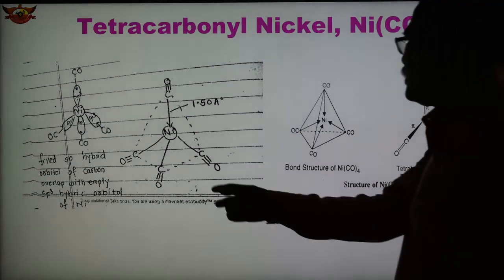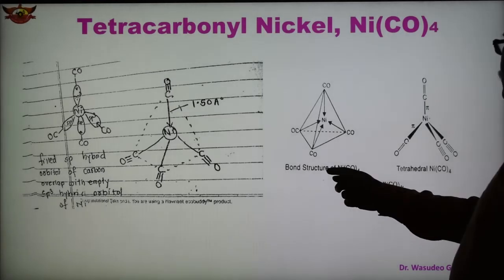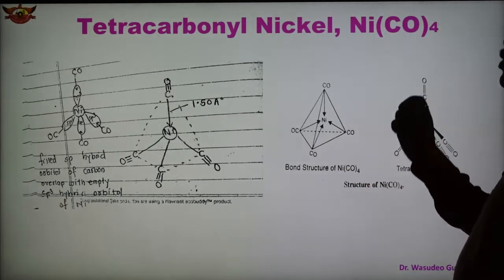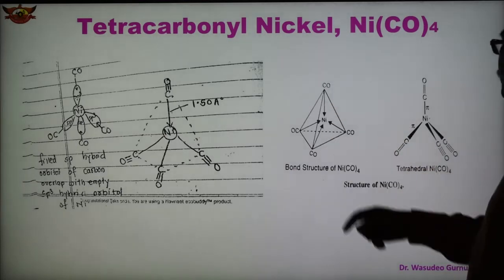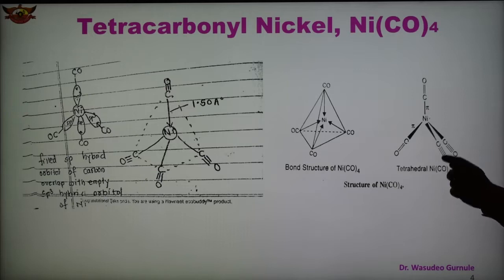So this is the tetrahedral shape of Ni(CO)4. The arrows are shown from the four CO, forming four coordinate bonds. So this is the tetrahedral geometry of the metal carbonyl Ni(CO)4. So we can say that in this case, as we know, nickel undergoes sp3 hybridization, so Ni(CO)4 formed is tetrahedral in shape.